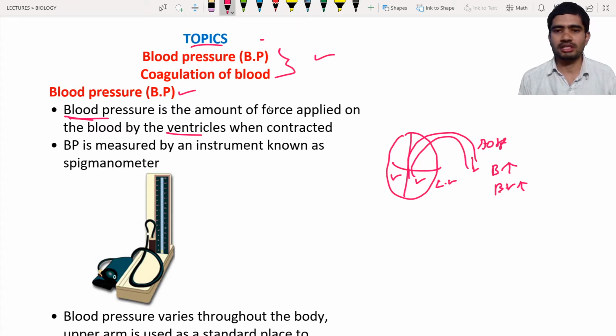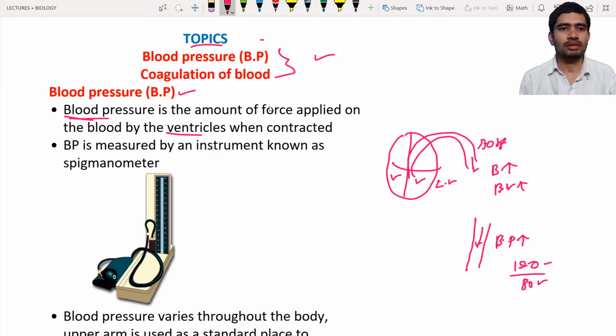Why is blood pressure necessary? What happens if there is no blood pressure? If there is no blood pressure, the blood will not flow in the arteries, or through the blood vessels. To pump the blood through the blood vessels, some amount of blood pressure is necessary. That blood pressure is 120 by 80. We will discuss what is 120 and what is 80 after a moment. This blood pressure is exerted by the heart.